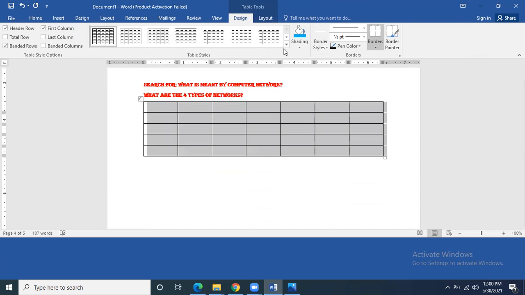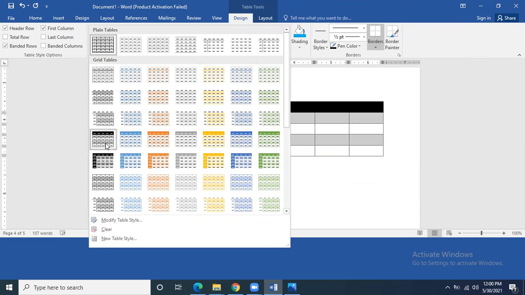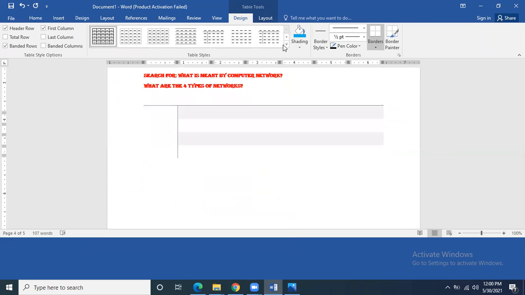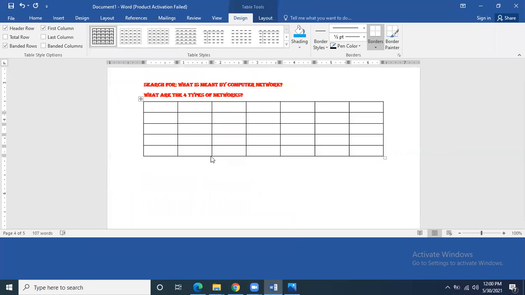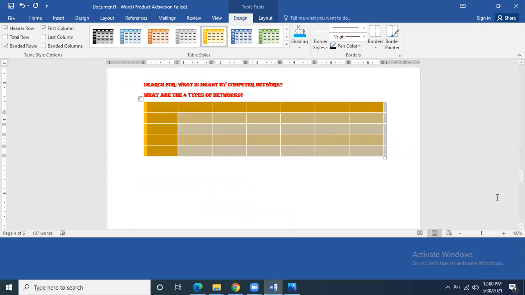And when you have typed text, you will see that the design menu will appear. In this design menu you are going to see the different layouts which are available, different table styles, and you can select any of the styles according to your requirement.